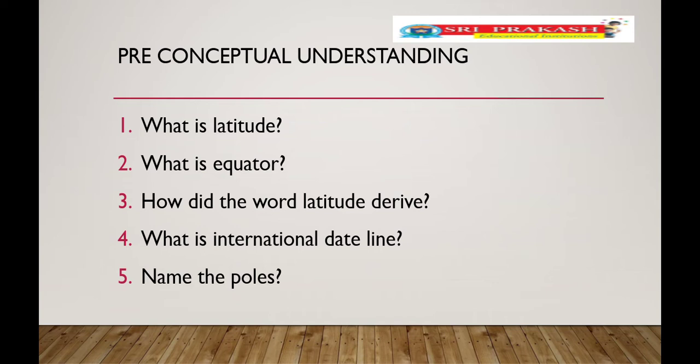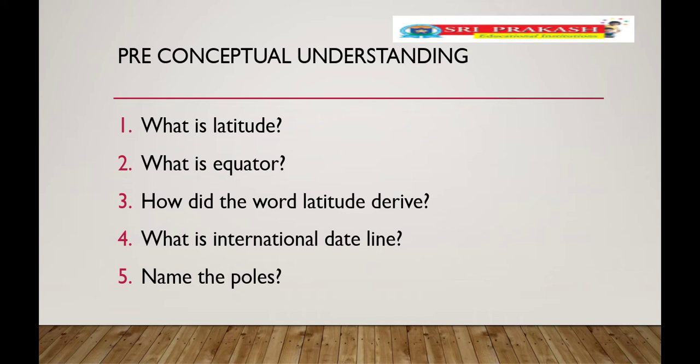Yes, latitude means the line which passes from east to west direction. Okay, second one: what is the equator? The equator means the latitude which has 0 degree. 0 degree latitude is called the equator. It is in the middle of the globe. That is the equator. How is the word latitude derived? The word latitude is derived from the Latin word latitudo.